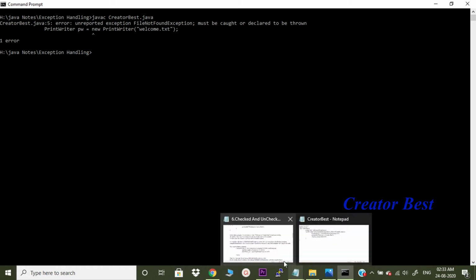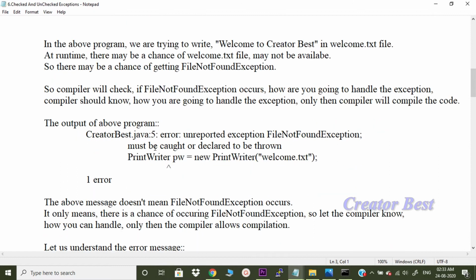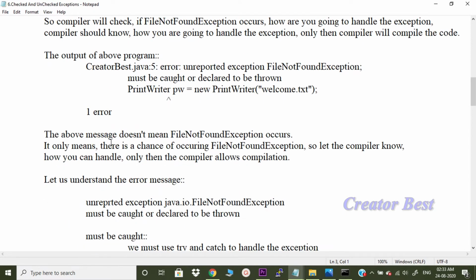Let's get back to the subject. The above message doesn't mean FileNotFoundException occurs. It only means there is a chance of FileNotFoundException occurring. So let the compiler know how you can handle it. Only then does the compiler allow the compilation. The compiler checks whether we are providing any handling code in order to handle this exception.